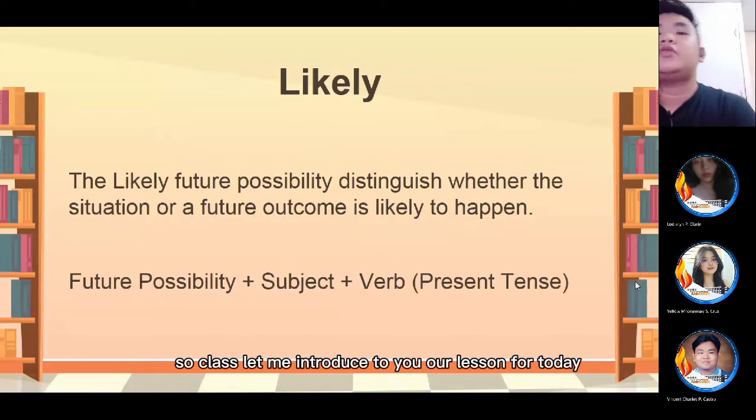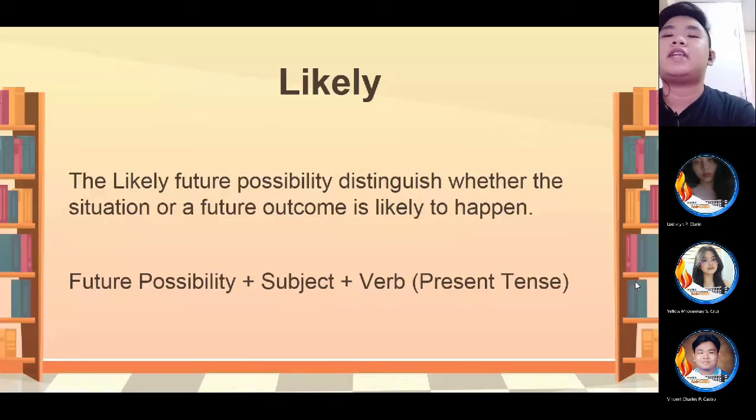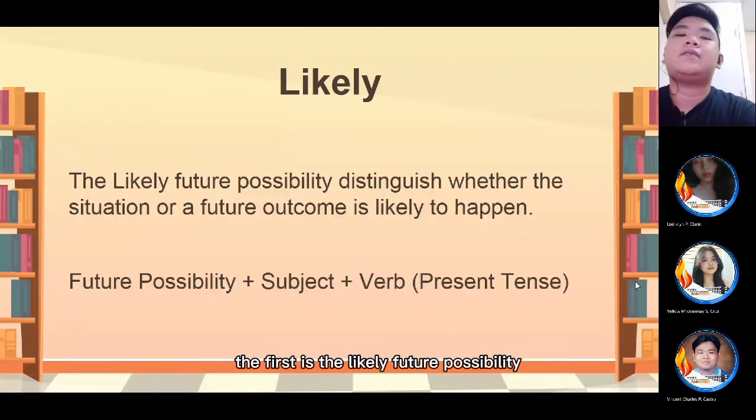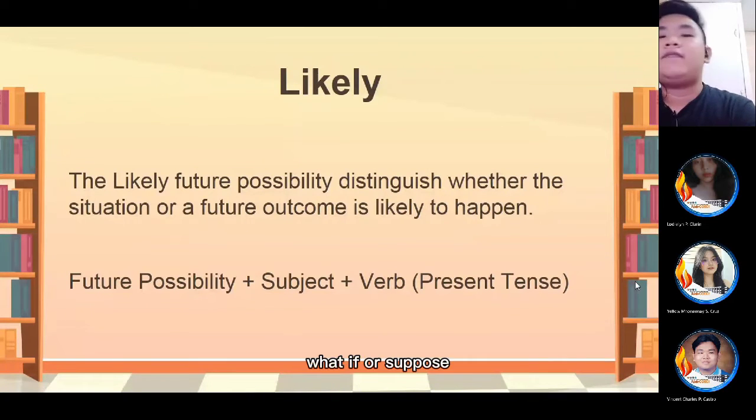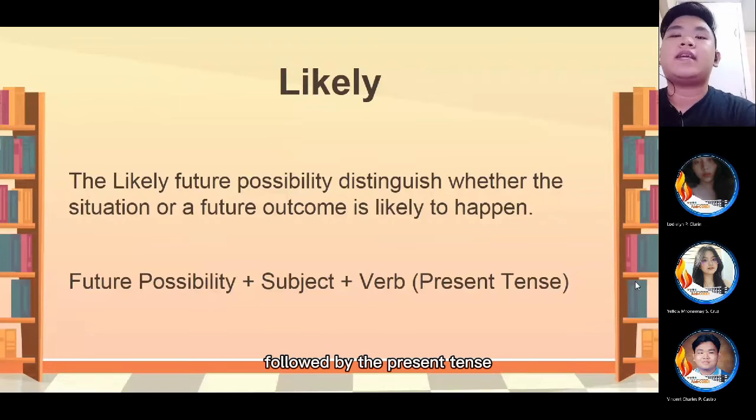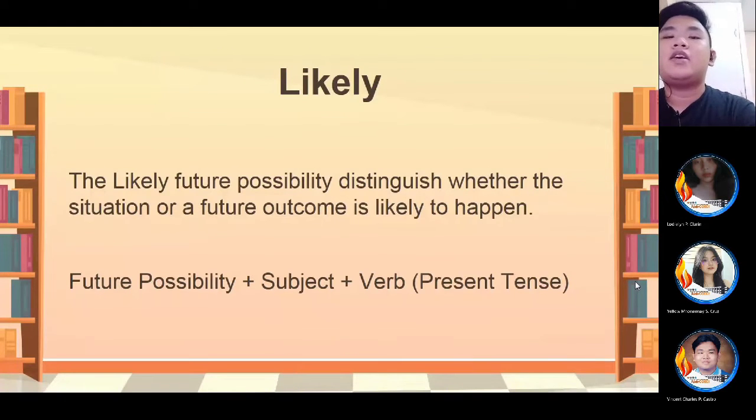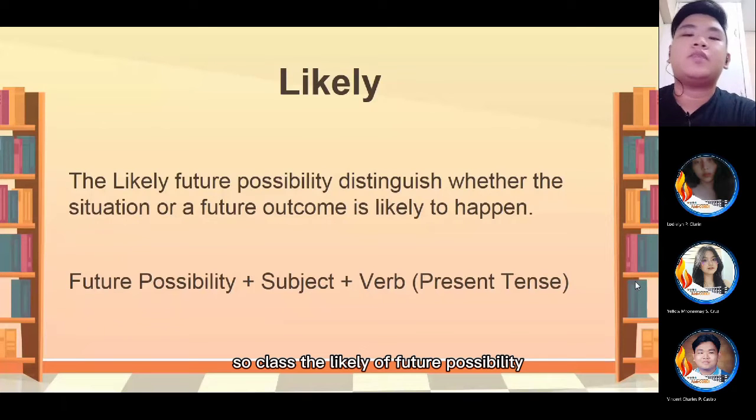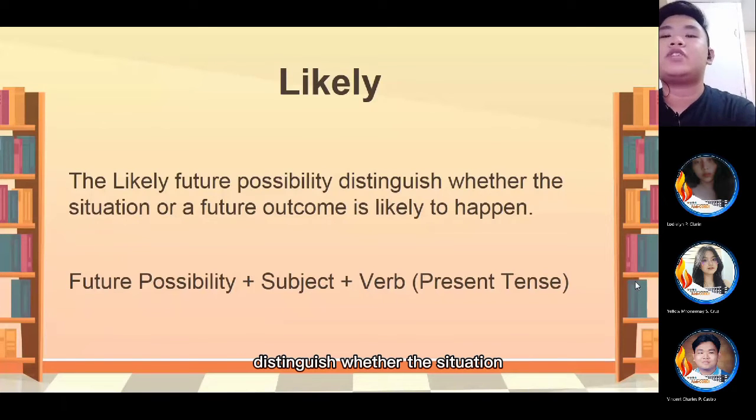So class, let me introduce to you our lesson for today, which is future possibility. This lesson has four different types. The first is the likely future possibility. "What if" or "suppose", followed by the present tense, can be used to express a future outcome that is likely to happen. So class, the likely future possibility distinguishes whether the situation or a future outcome is likely to happen.